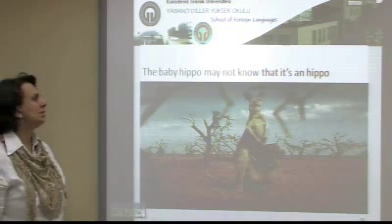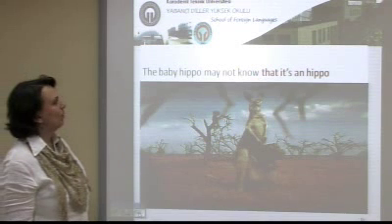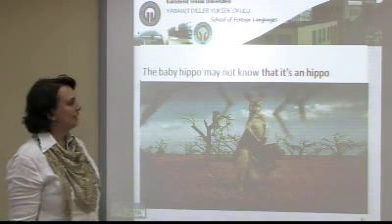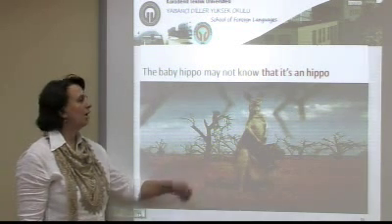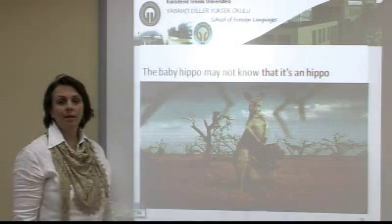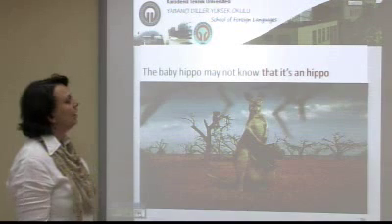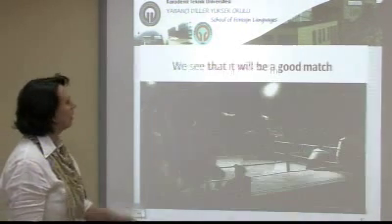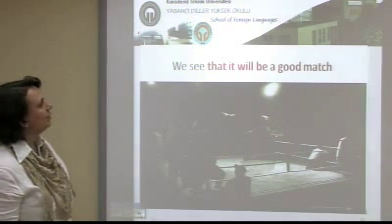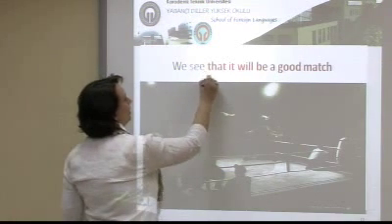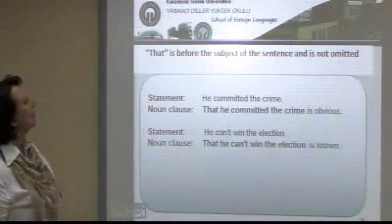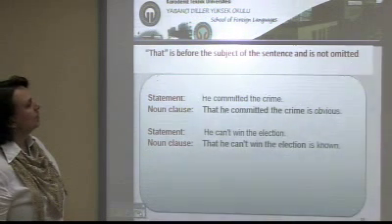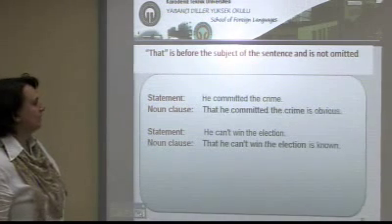Some examples of this group. The baby hippo may not know that it is a hippo. Look at a kangaroo carrying a baby hippo, and the baby hippo is not aware of what it is. We see that it will be a good match. Look, another noun clause. That is before the subject of the sentence and is not omitted.